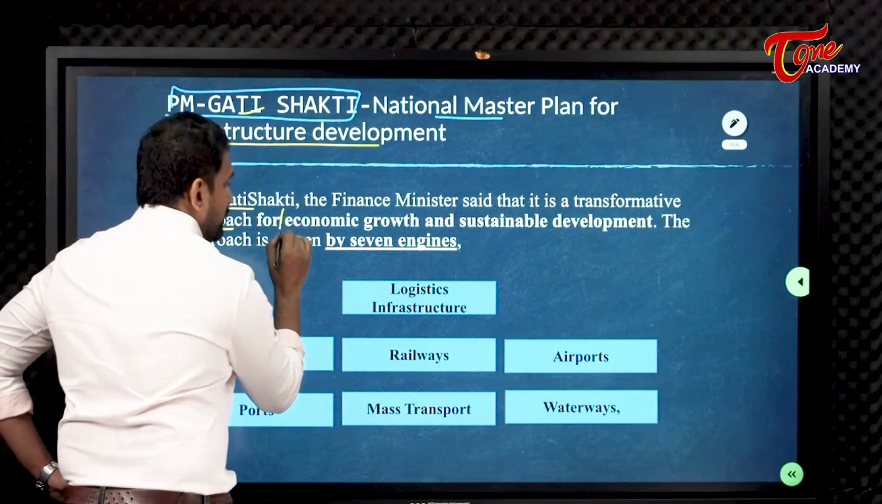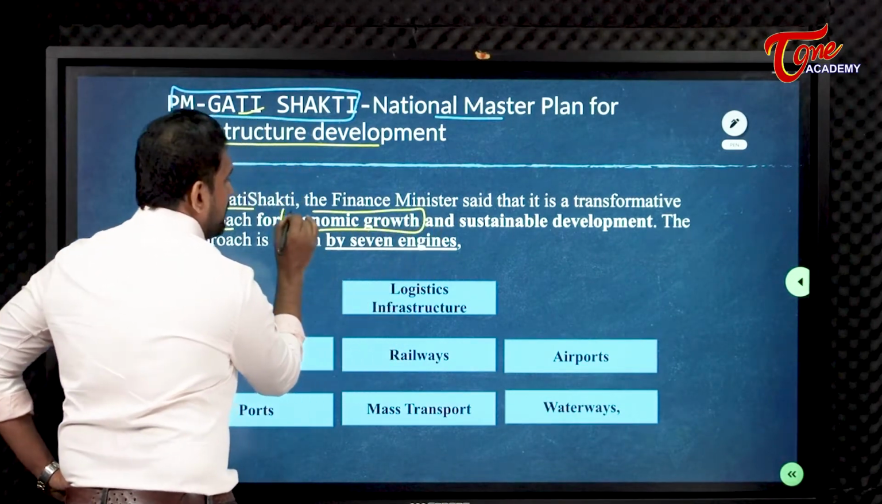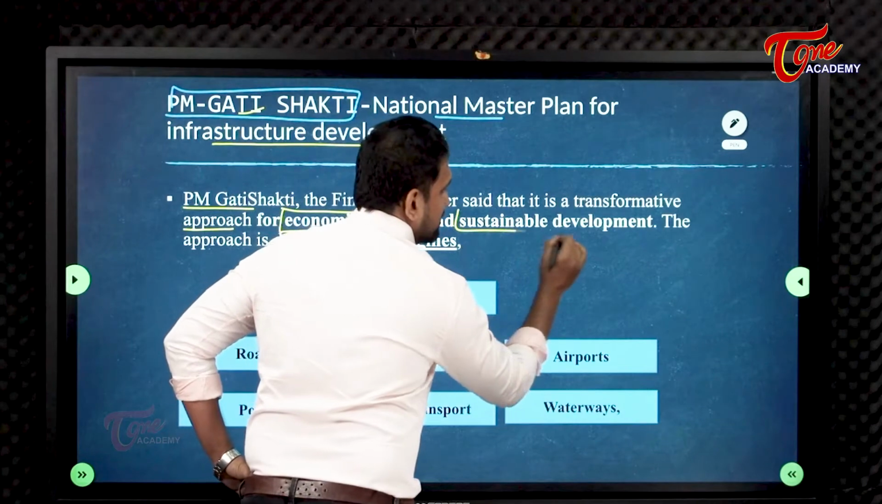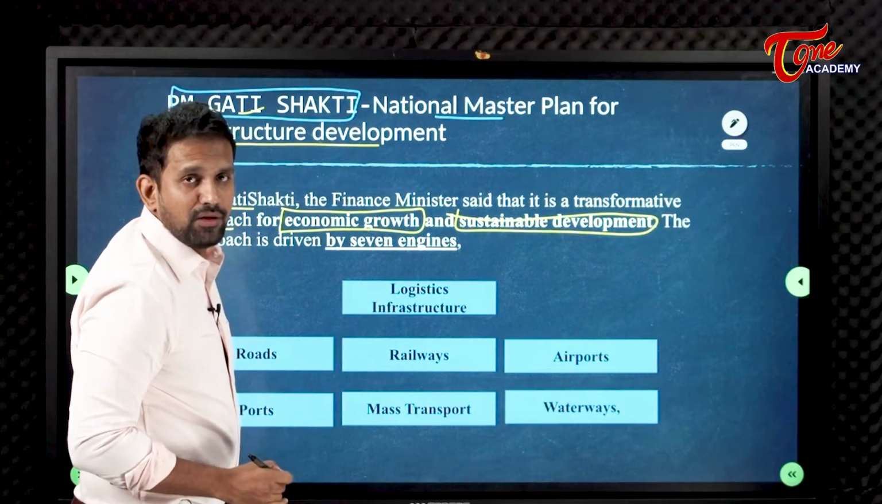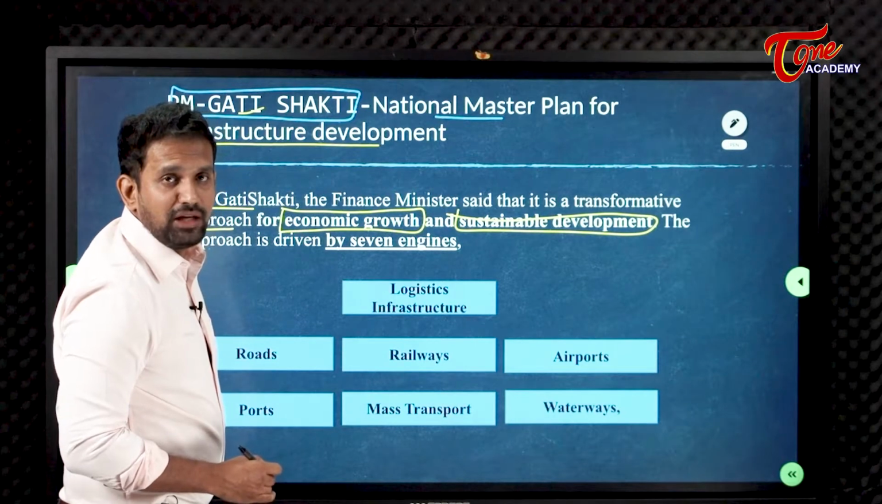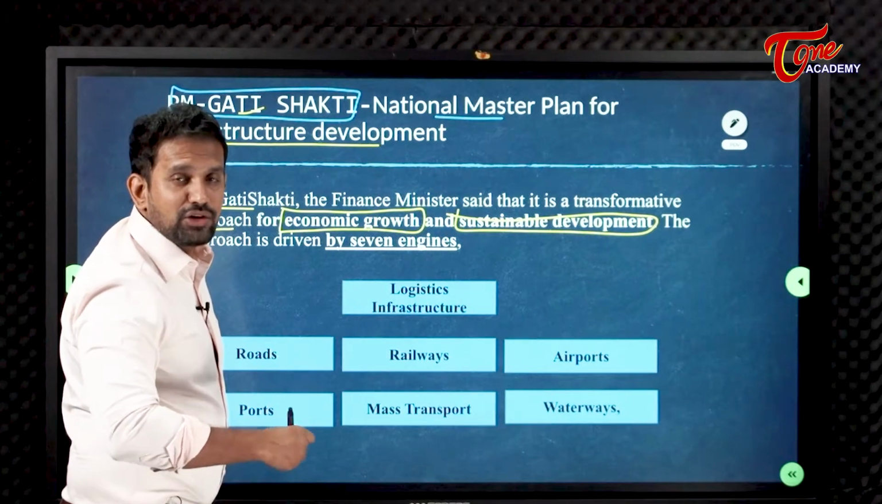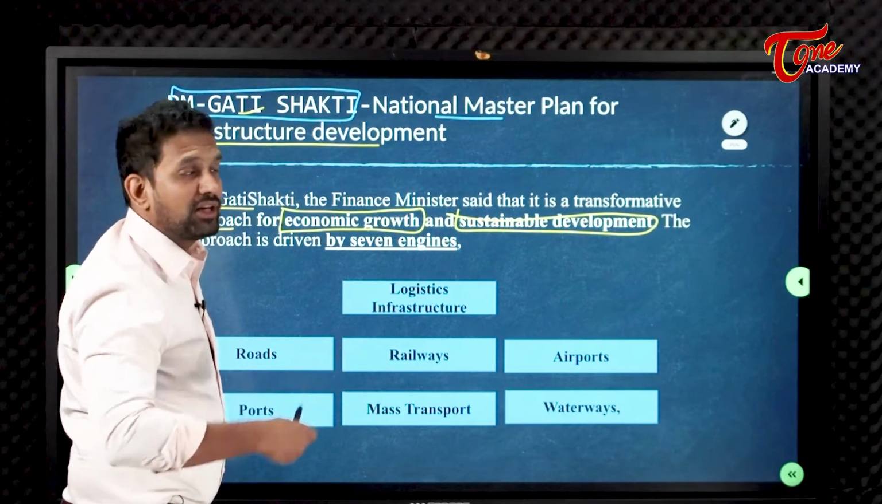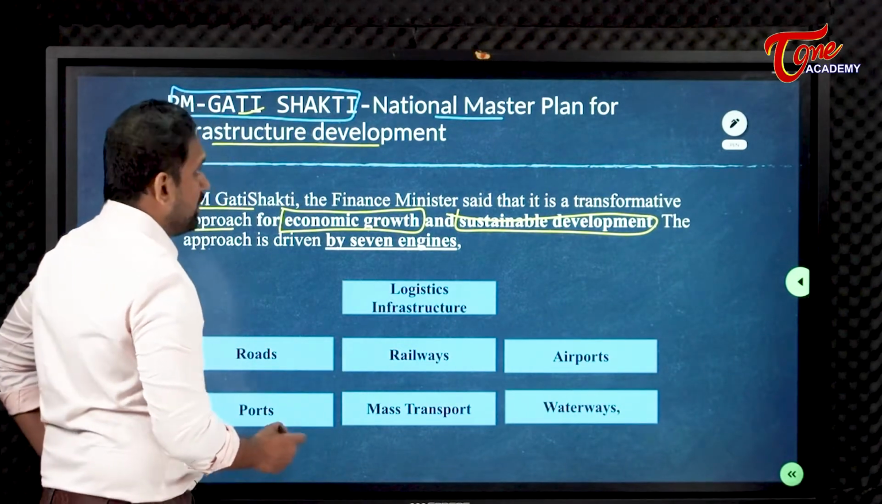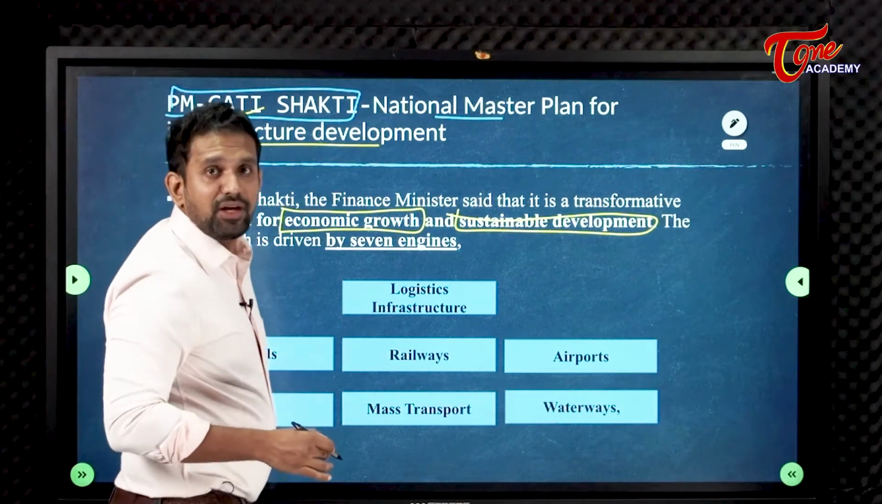Okay, it will totally transform the way the economy is growing and also bring what? Sustainable development. Very important objectives. Please mark in your book. PM-GATI Shakti program is mainly going to what? Going to improve our economic growth and also help us with sustainable development. This PM-GATI Shakti program is having what?